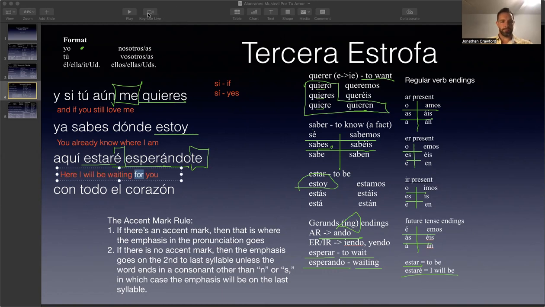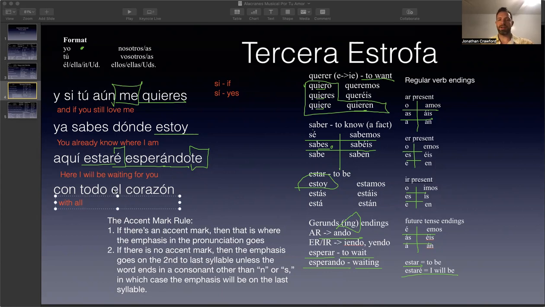And then he says, con todo el corazón. So con means with, todo means all, el corazón means the heart. Because in Spanish, when you're referring to your own body parts or the body parts of somebody, you use the article of the body part, because body parts are nouns and every noun has an article associated with it.